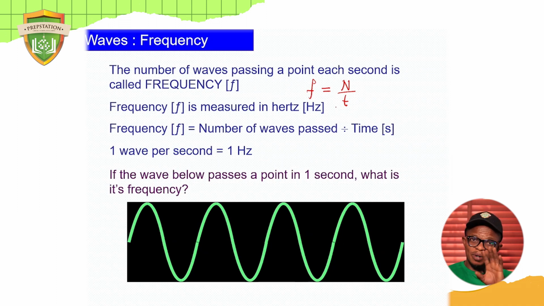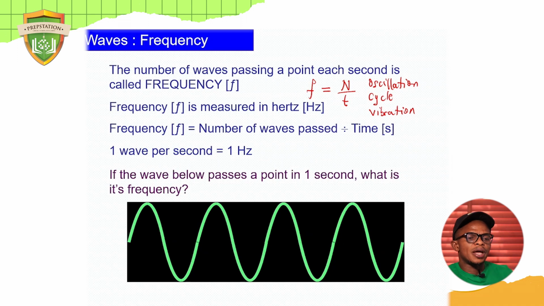Now, a very precise definition is the number of oscillations made per second. Okay, let me write that down. I keep using the word oscillation. You can use the word oscillation, you can use cycle. Let me write it down because I'll be using them interchangeably. Oscillation, cycle, or vibration. Any of these three words, they are one and the same thing. So frequency is the number of cycles made in 1 second. All right, let me go back to this.